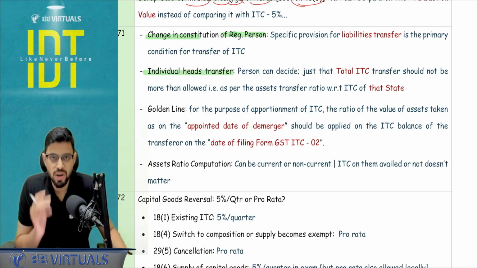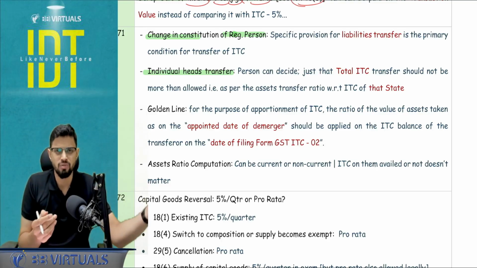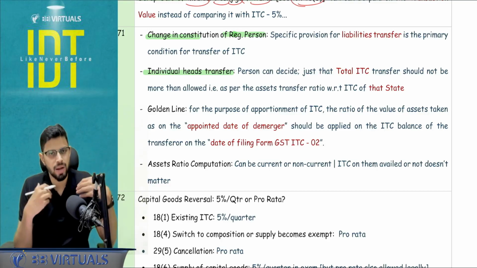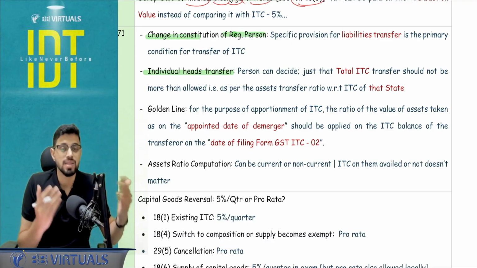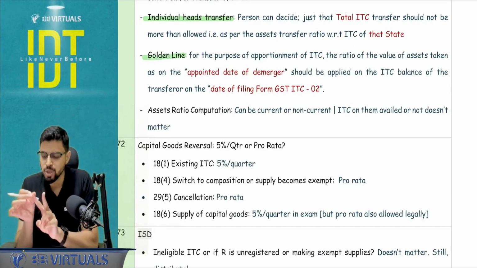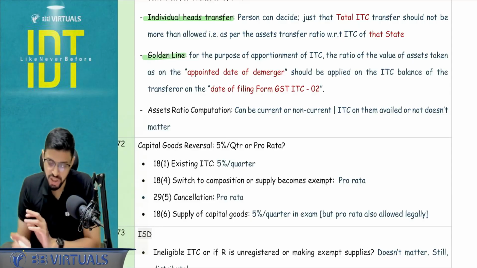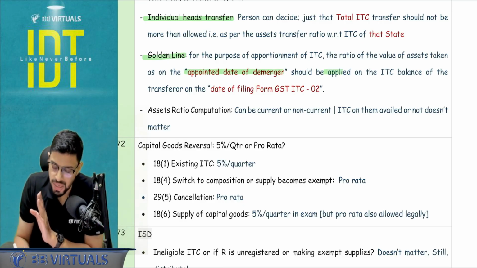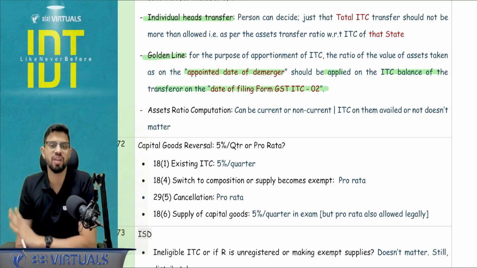What will be the individual heads transfer? For example, in case of demerger or in case of partial assets transfer, I have to take the assets value. But let's say my assets value transfer is coming out to be 30%. So 10 lakh ITC is there in total, and 30% I'm transferring the assets, so 3 lakh also I will be transferring. But 3 lakh from what? CGST, SGST, IGST, I'm at liberty to decide. Golden line, which will take care of two things: that ratio of assets value, which date you have to pick, and to the ITC balance of which date you have to apply it. So the appointed date of demerger is when you have to take the value of assets for the ratio, and you have to multiply it with the ITC balance on the date of filing of ITC 02, because on that date the portal effect will happen.